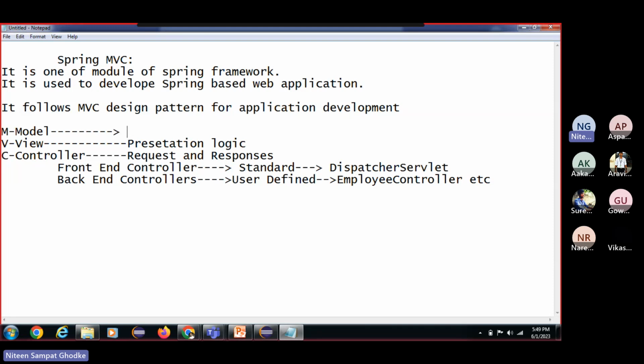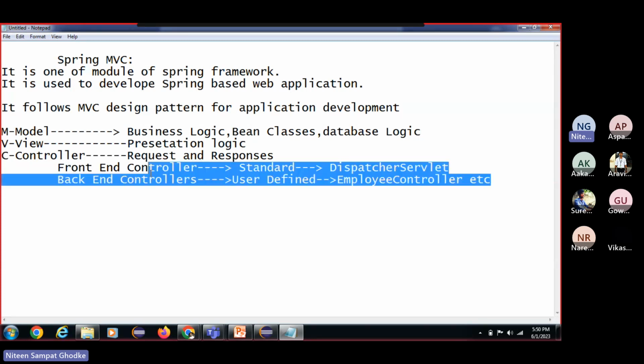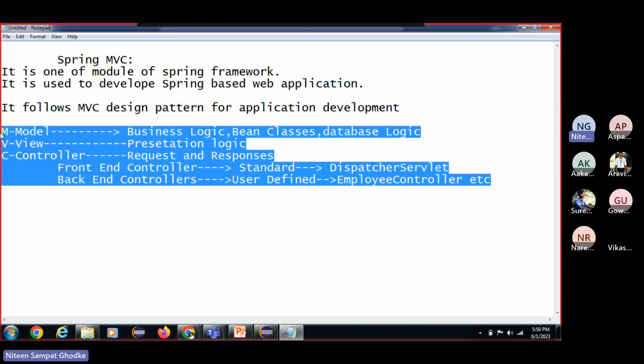Here we can just put our business logic. There we can put the bean classes, or even we can go with some database logic. Database logic even we can put here. So all the three different logic we can just simply separate by using the model view and the controller design pattern.